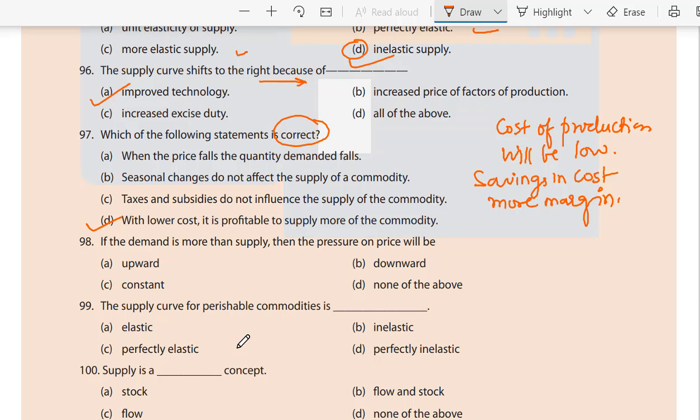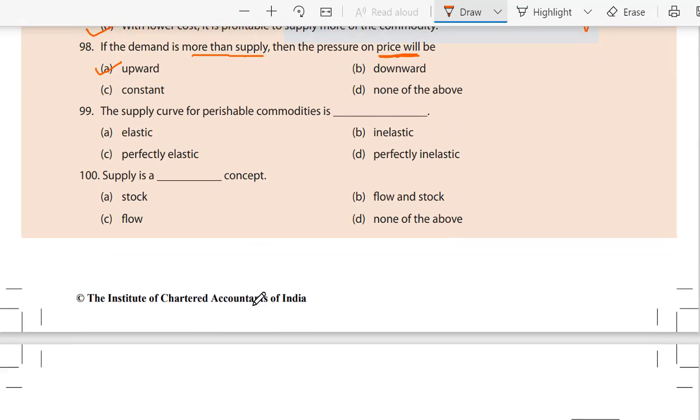98. If the demand is more than supply, then pressure on price will be A. Upward pressure, B. Downward pressure, C. Constant pressure, or D. None of the above. It would be A. Upward pressure. The demand is more than supply, so for the price it would be upward pressure.